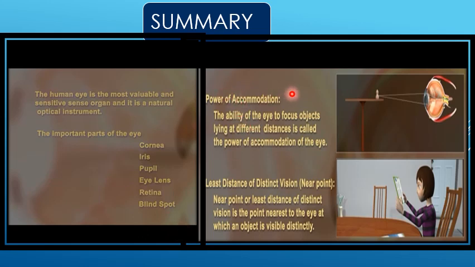Power of accommodation. The ability of the eye to focus objects lying at different distances is called the power of accommodation of the eye. Least distance of distinct vision, otherwise called near point. A near point is the point nearest to the eye at which an object is visible distinctly.